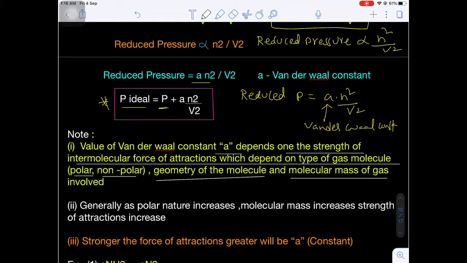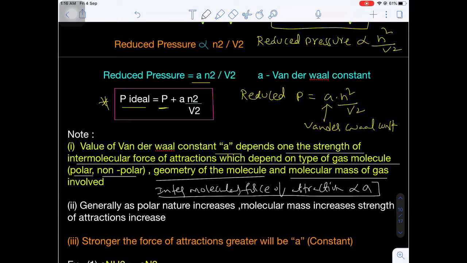That means the intermolecular force of attraction is directly related with the van der Waals constant A. Van der Waals constant A indirectly indicates the strength of intermolecular force of attraction.